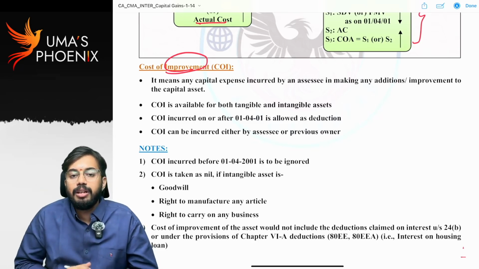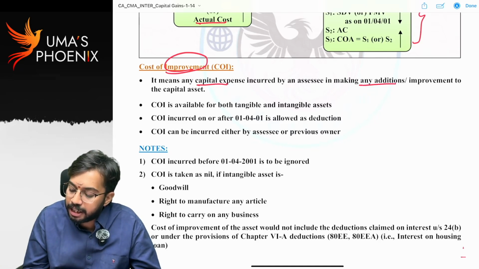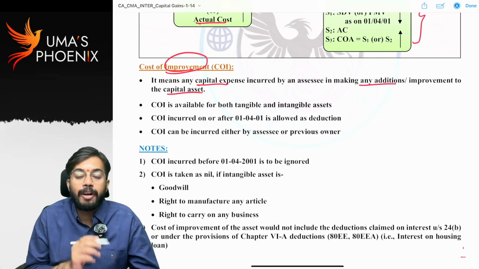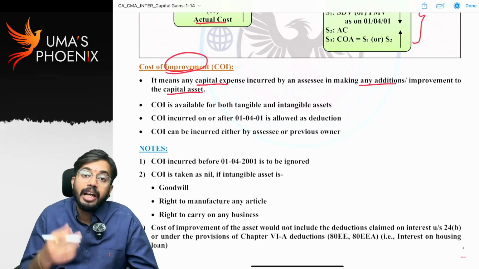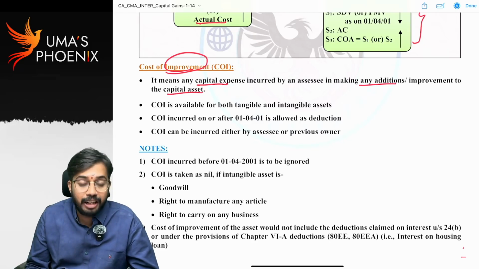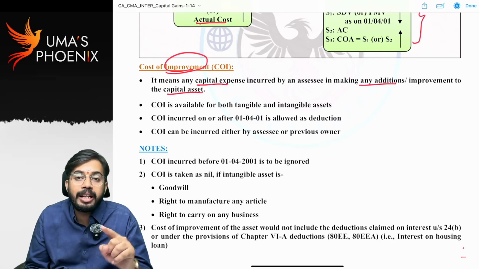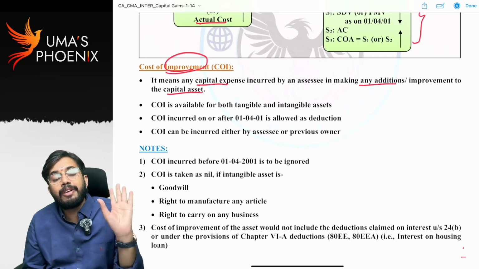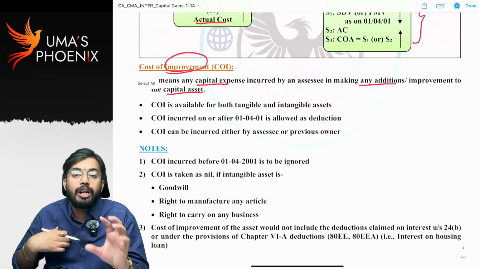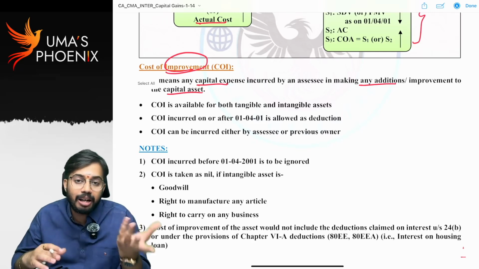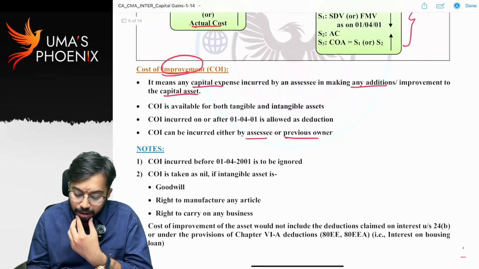Is it clear? So it means any capital expenditure incurred by the assessee in making any additions or improvement to the capital asset. For making any additions, if any extra capital expenditure is incurred, that we call cost of improvement. Even cost of improvement is also allowed as deduction. For example, I got a building as a gift, but cost of improvement was incurred by the previous owner. Even cost of improvement incurred by the previous owner is also allowed as deduction to me. That means cost of improvement can be incurred either by the assessee or the previous owner.